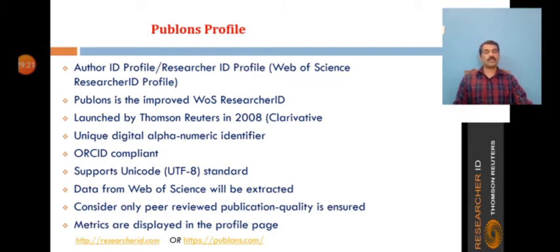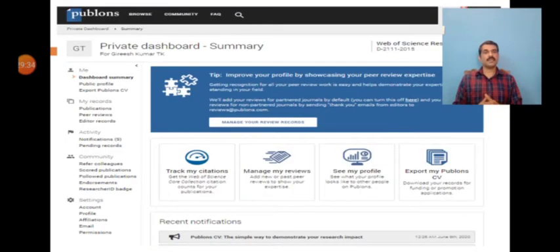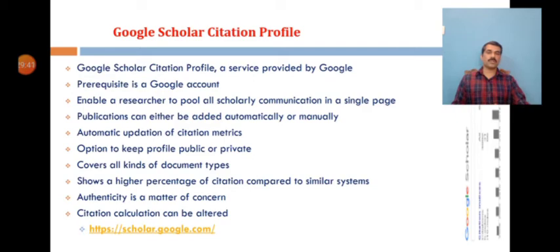It also extracts data from subscribed contents from Web of Science, EndNote, and manual entry is also possible. So Web of Science Researcher ID is a unique identifier for researchers on Publons. So that is the name. And this is the home page of Publons. You can see that. And then we will discuss the Google Scholar Citation Profile.